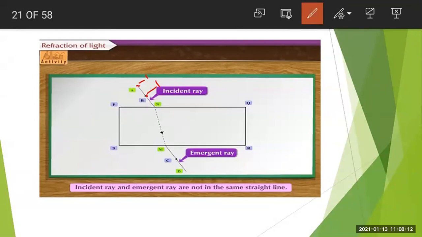Then afterwards, what you have to do? Look at the pins A and B from the opposite side of the slab.